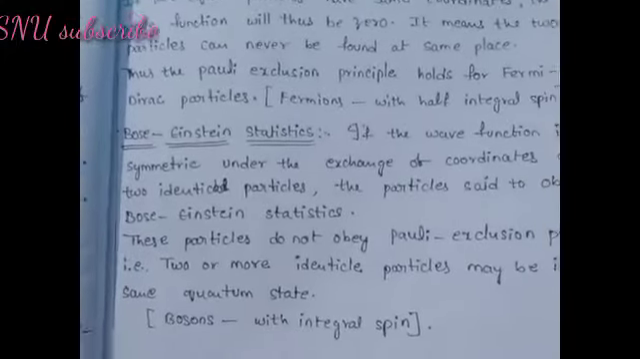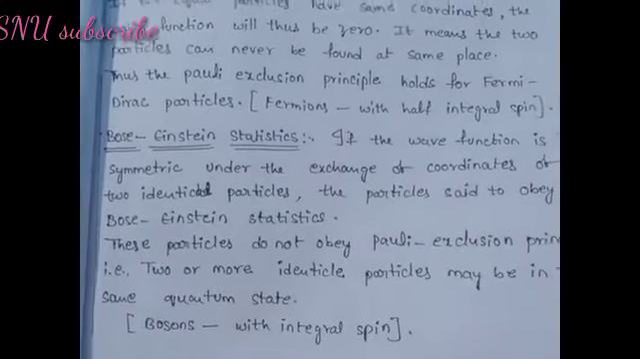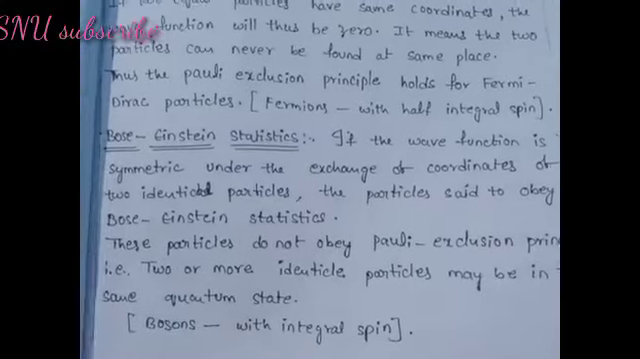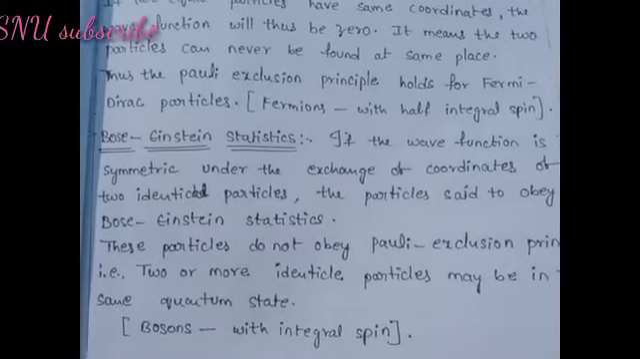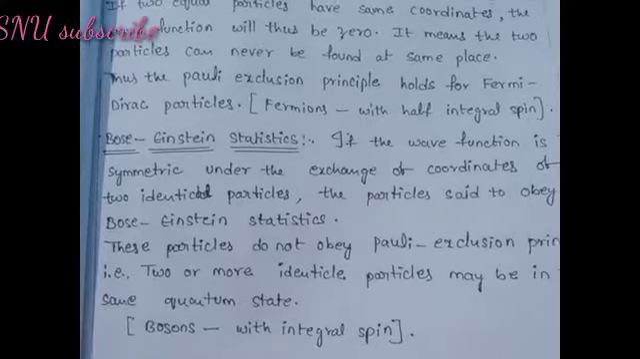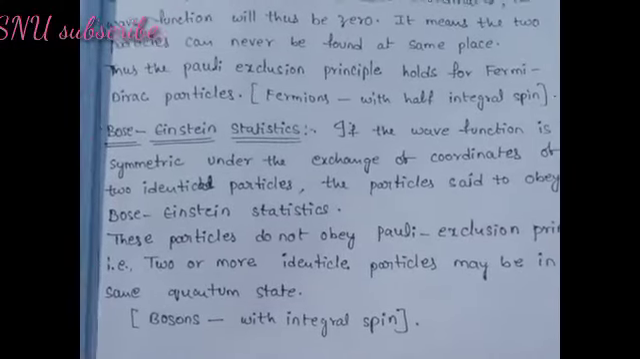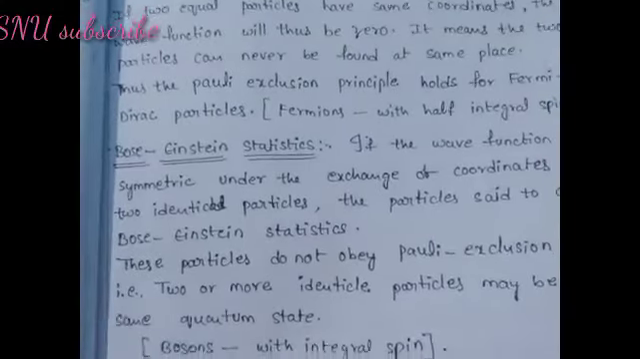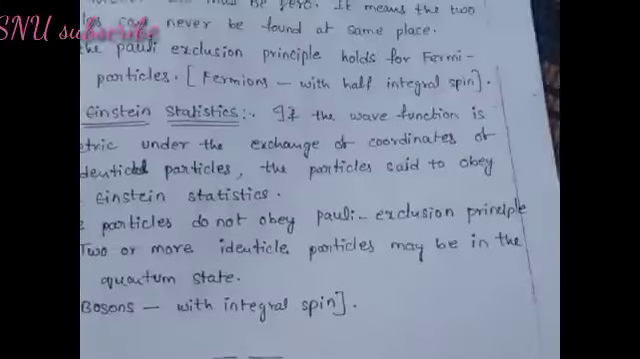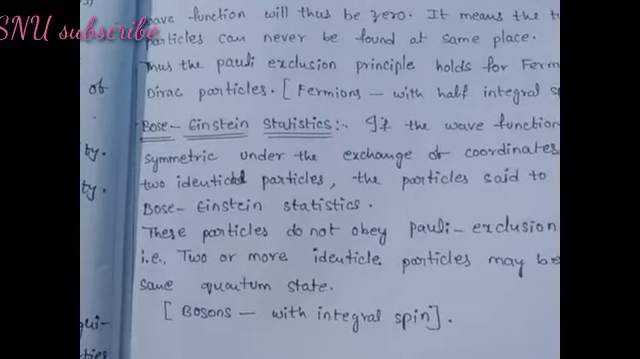Bose-Einstein statistics. If the wave function is symmetric under the exchange of coordinates of two identical particles, the particles are said to obey Bose-Einstein statistics. These particles do not obey the Pauli exclusion principle, that is, two or more identical particles may be in the same quantum state. Bosons with integral spin.